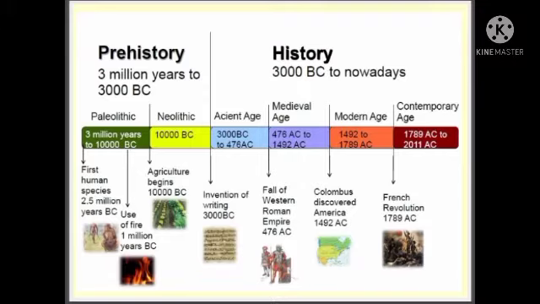Look at this chart. In this you can identify what is prehistory and history. Before that we have seen what prehistory is. You can recall that prehistory means writing was not invented. It is 3 million years to 3000 BC. It is divided into two periods: Paleolithic and Neolithic. Paleolithic means old, Neolithic means new. Paleolithic is 3 million years to 10,000 BC, and Neolithic starts from 10,000 BC.